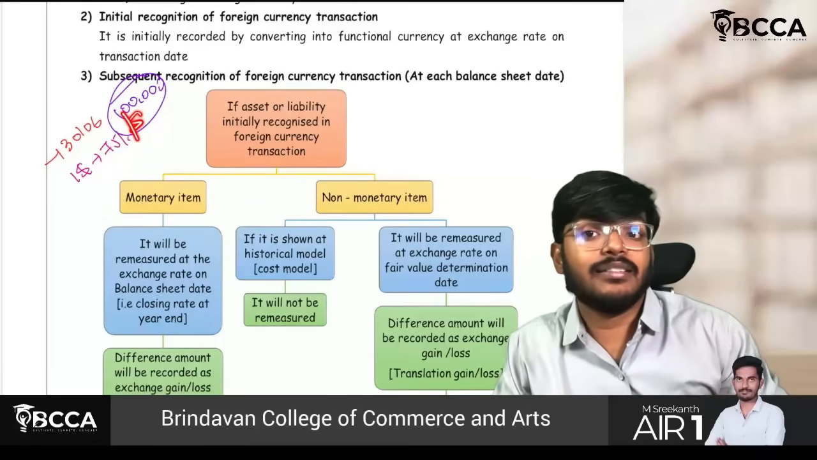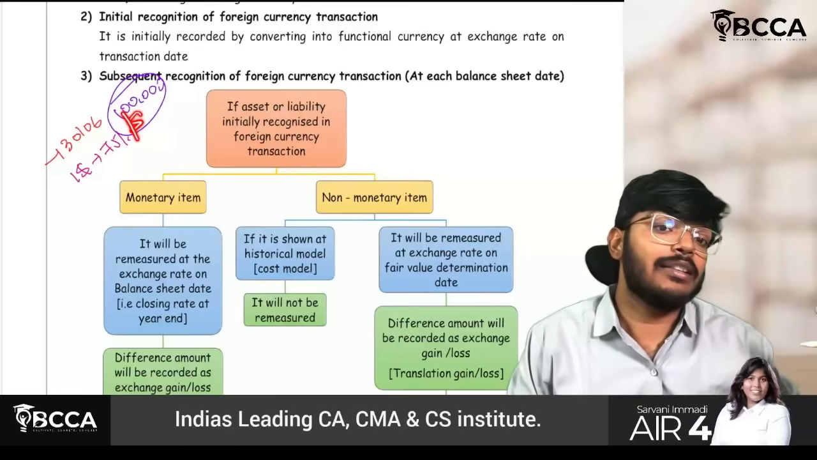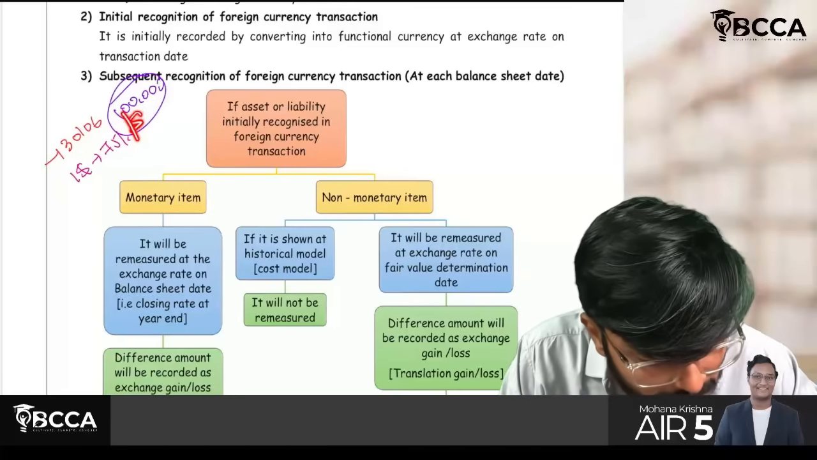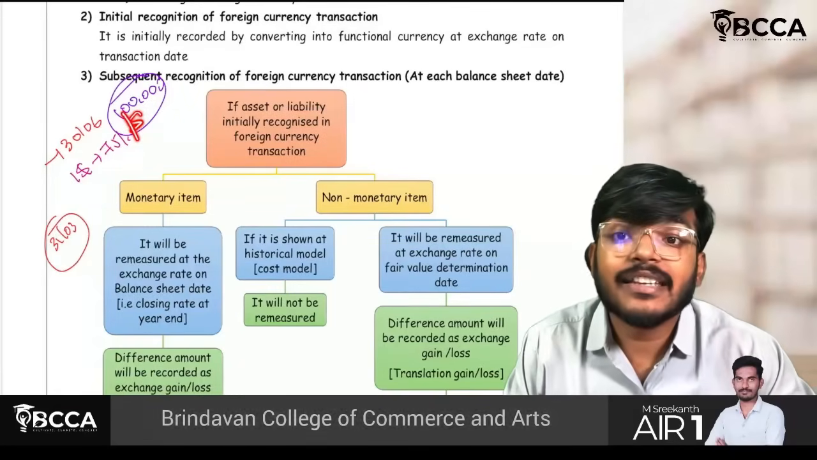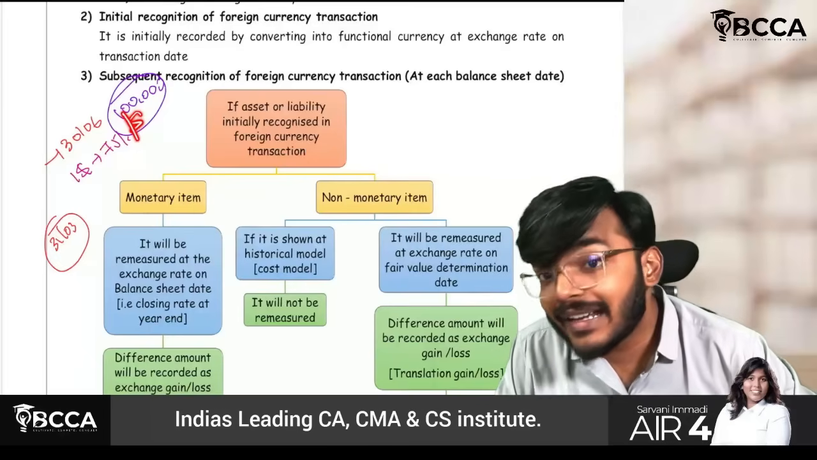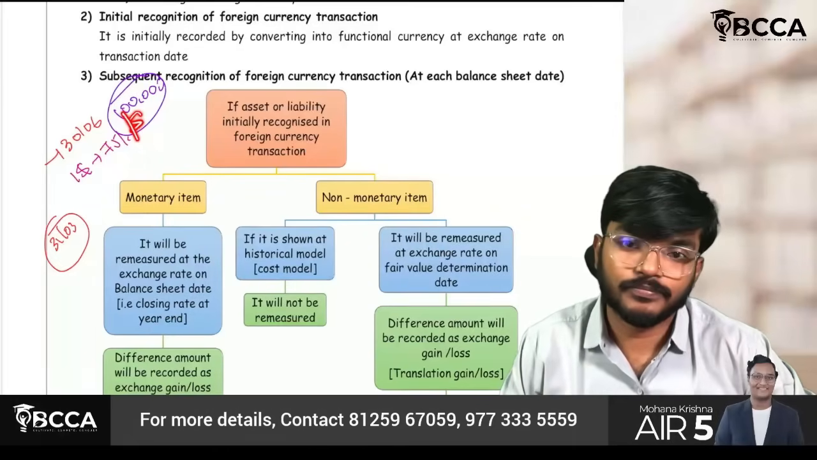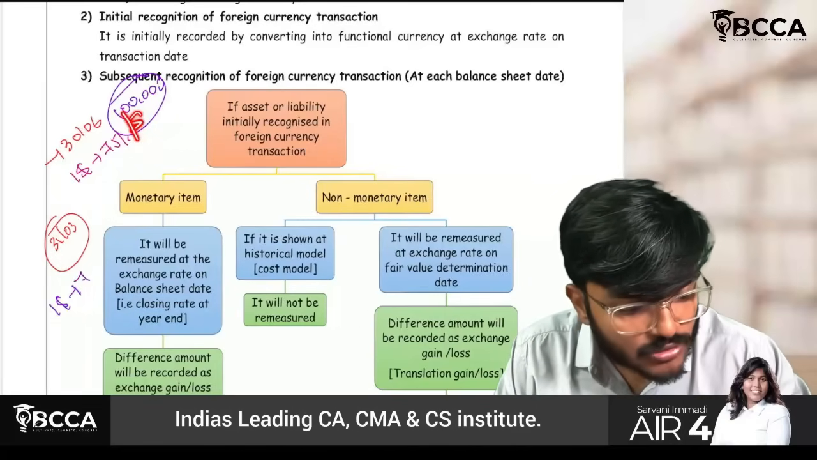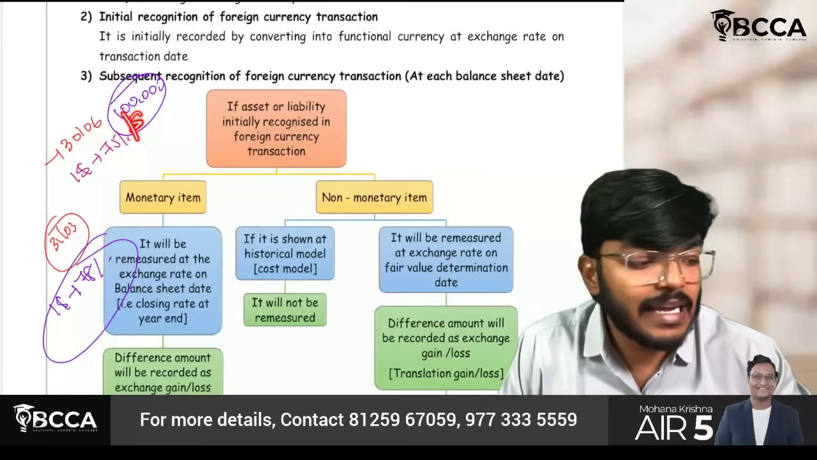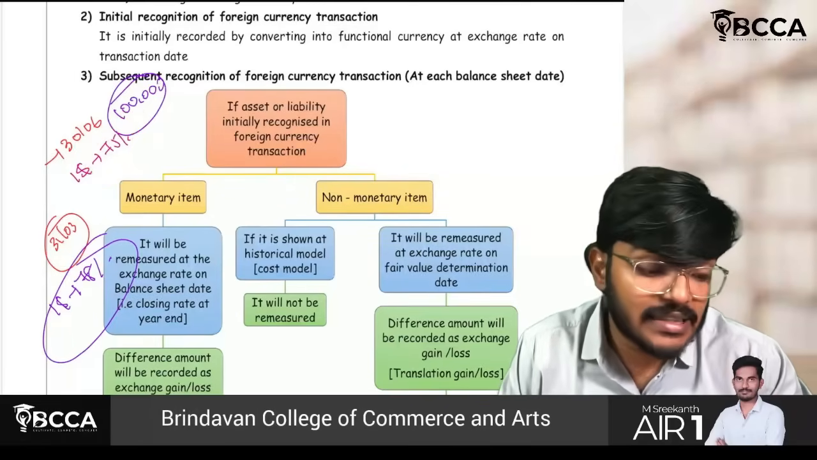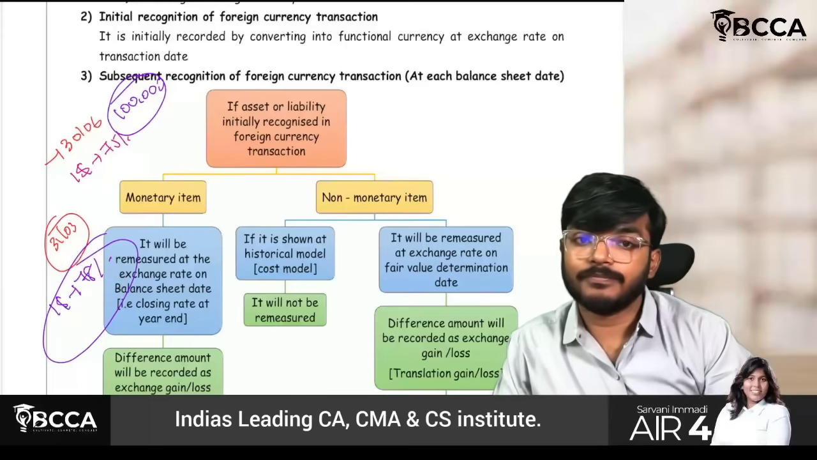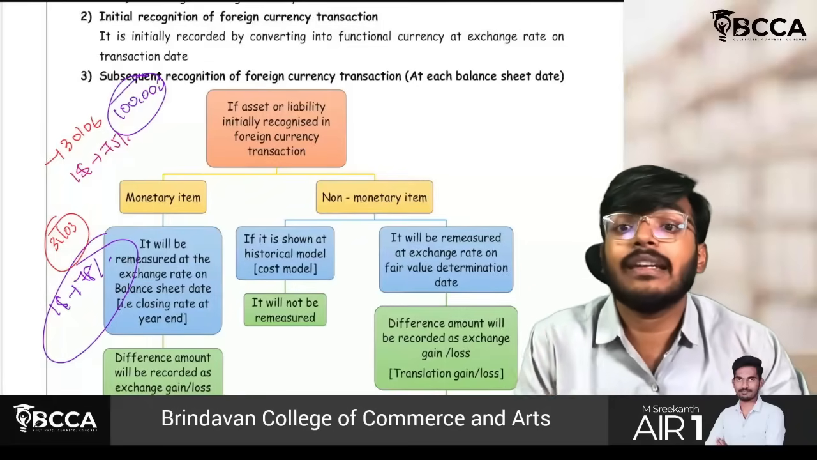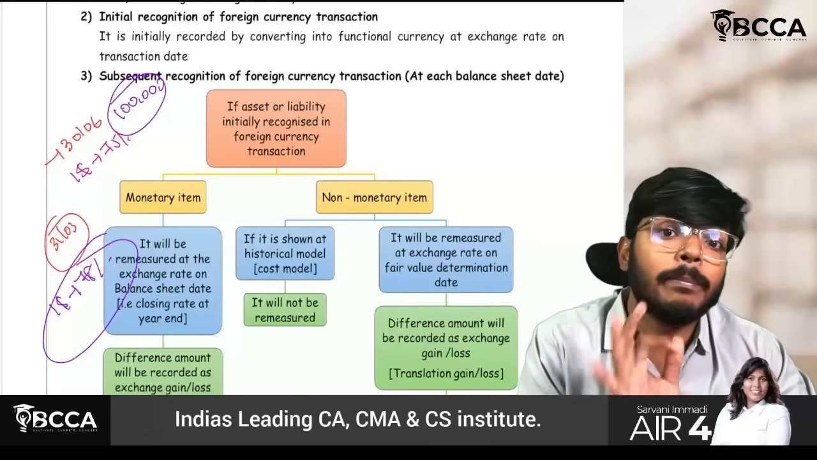I have entered into a transaction that 1 year will be my credit period. Therefore, on 30th June of next year, I will be making the payment. But meanwhile, the reporting period comes, that is 31st March. This is my creditor in my books. Therefore, it will become a monetary item. Assume on 31st March, $1 equals 78 rupees. Initially I booked at 75 rupees, but now it is 78, which means I have to pay 3 rupees extra. So this 3 rupees is called exchange loss, and it should be recognized in P&L account.